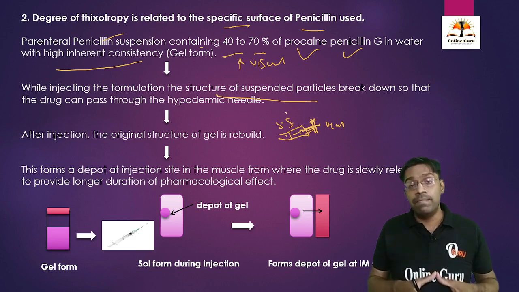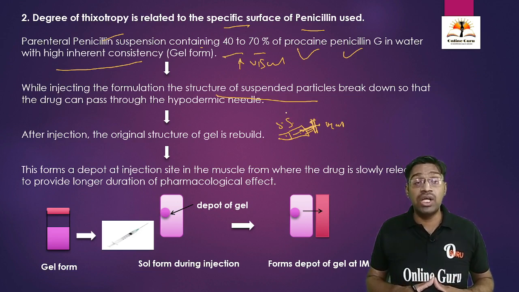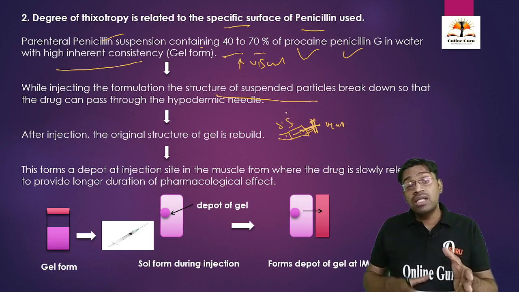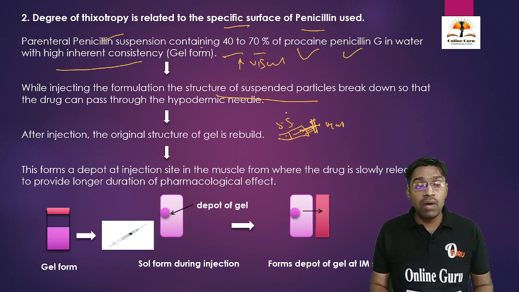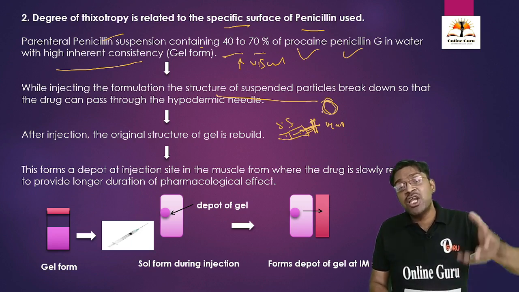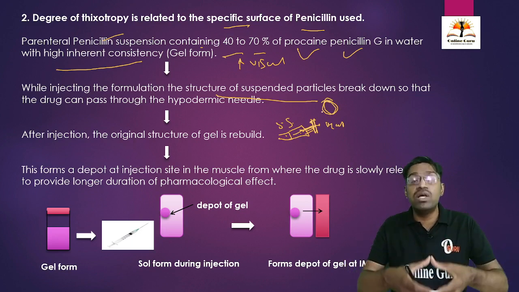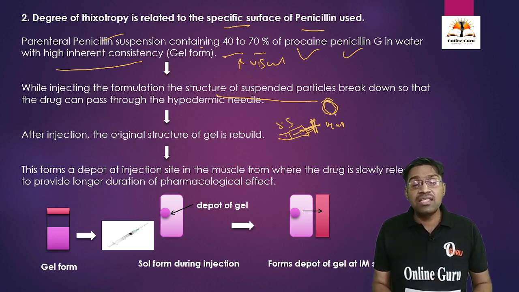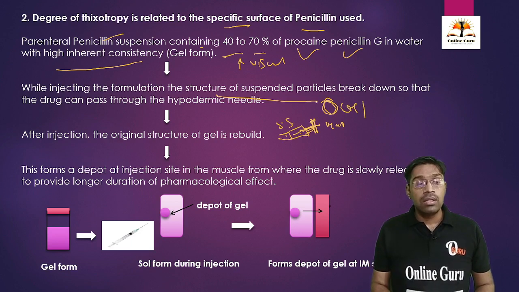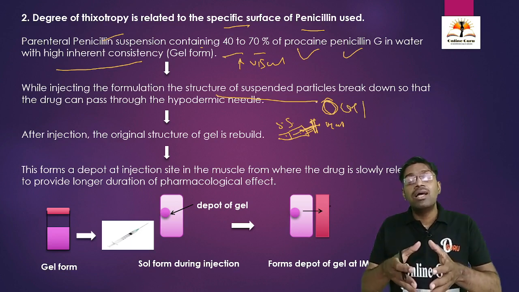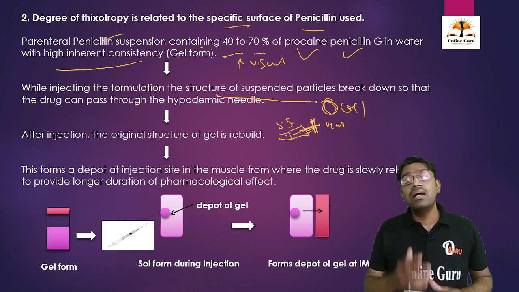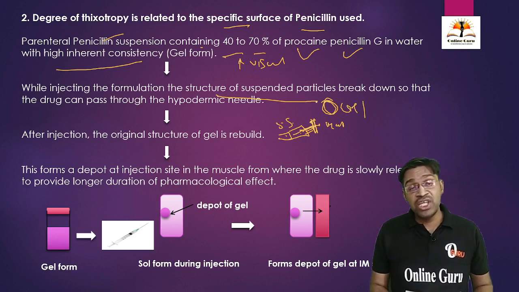But after some time, when we have introduced the drug inside the muscle via intramuscular injection, the shearing stress has been removed. Then again there is a formation of gel. There is again the formation of a depot in the form of gel. As the shearing stress has been removed, there is again formation of cohesive forces between the molecules, and again a formation of gel. This is the application of thixotropy in the procaine penicillin injection formulations.